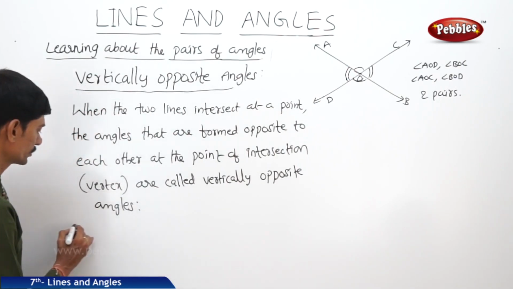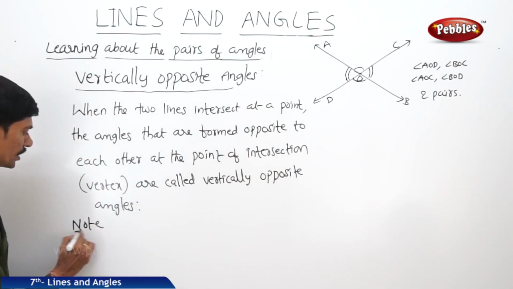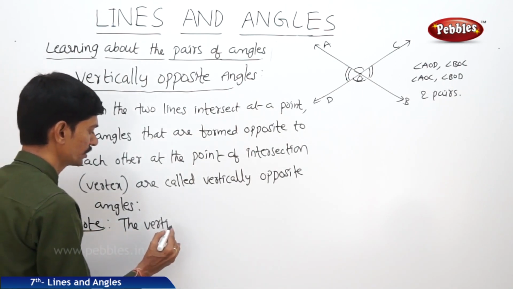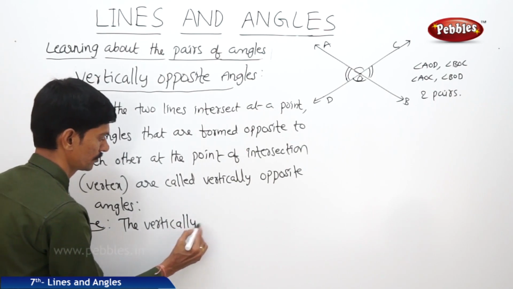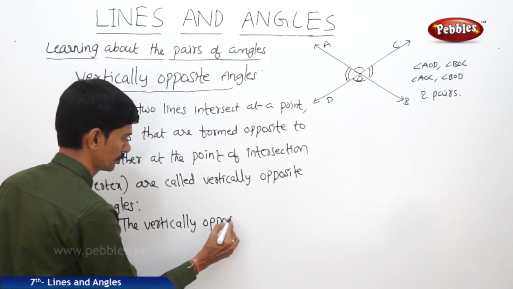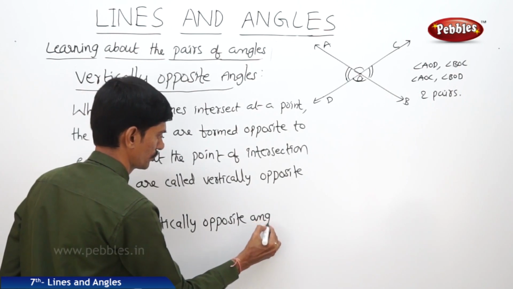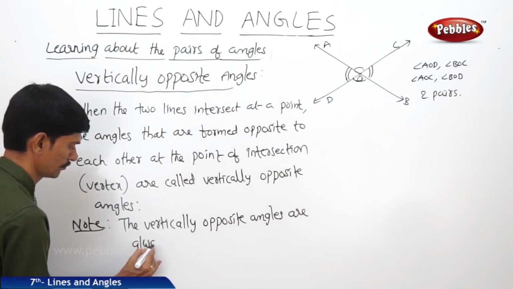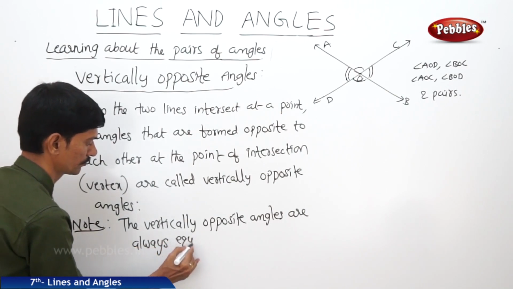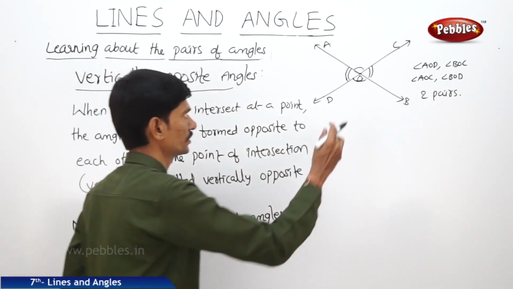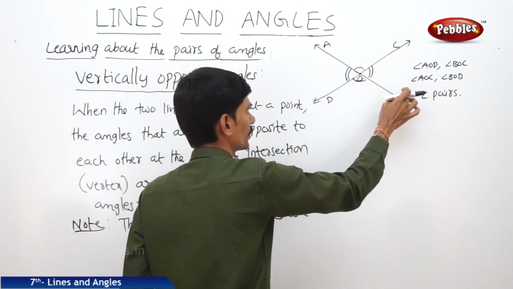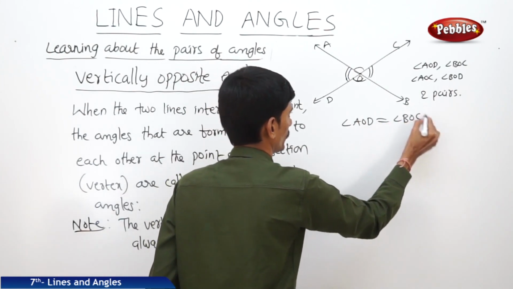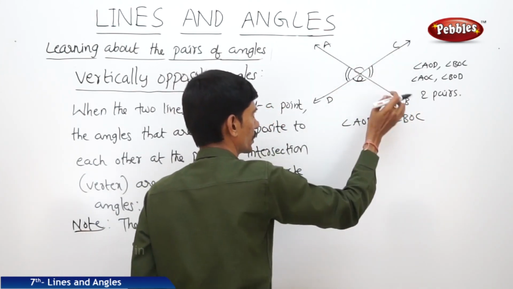Now the important note regarding the vertically opposite angles: the vertically opposite angles are always equal. So here we can write angle AOD equals angle BOC and angle AOC equals angle BOD.